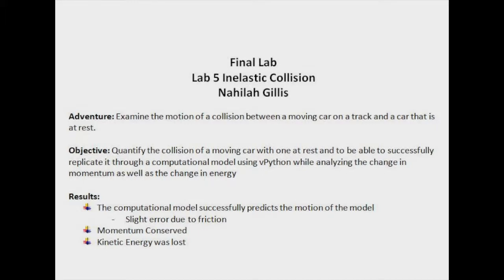Gillis here with the final lab, Lab 5 on inelastic collisions. You can choose anything to analyze for this lab using prior knowledge, IDLE, and Tracker. Since we have done a lab on everything that we've learned so far except collisions, I've chosen to do my Choose Your Own Adventure lab on collisions.